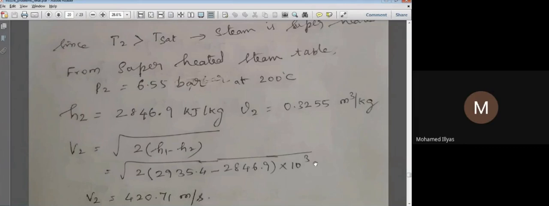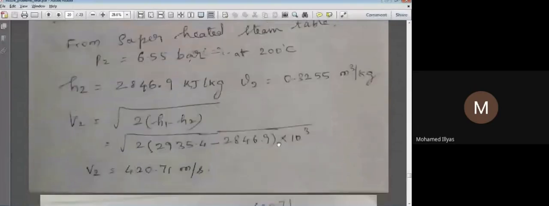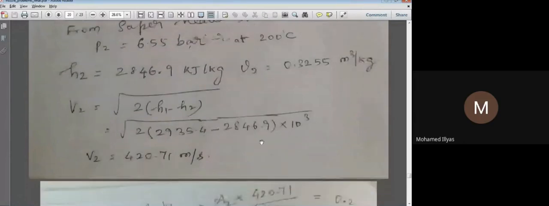We are substituting inside the root, so it should be in SI units; we have to convert into joules per kg by multiplying with 10 power 3, so that kilo is eliminated. Solving it, V2 will be 420.71 meters per second. This is the velocity at the throat.